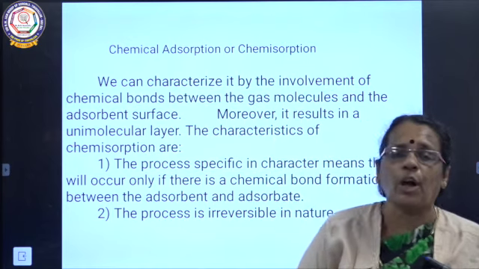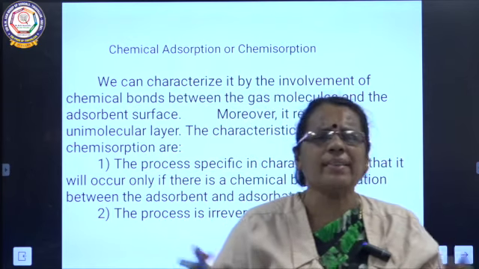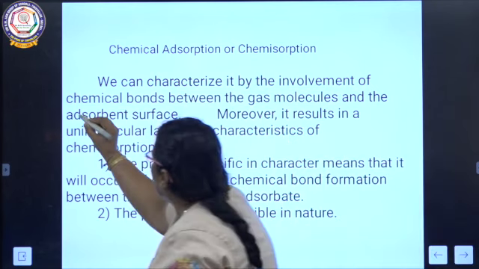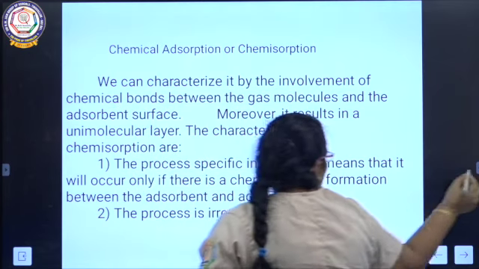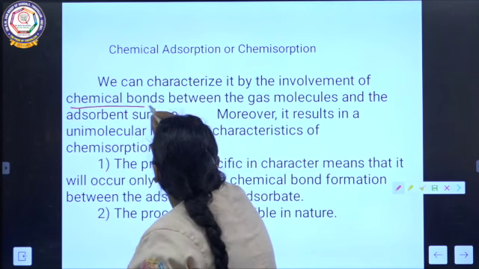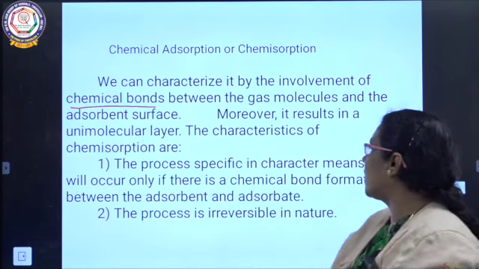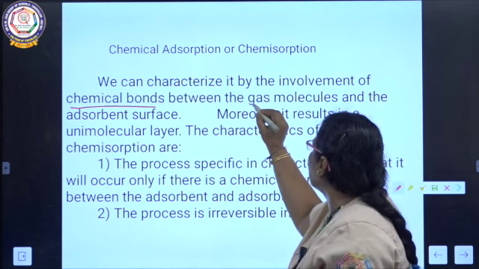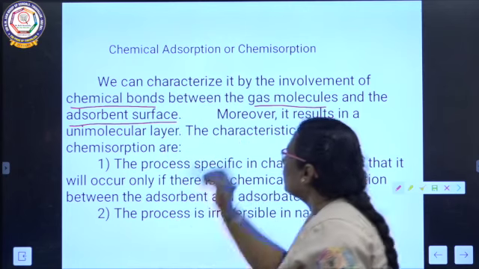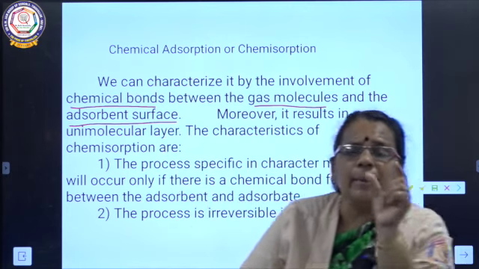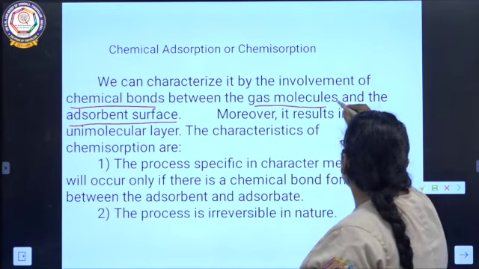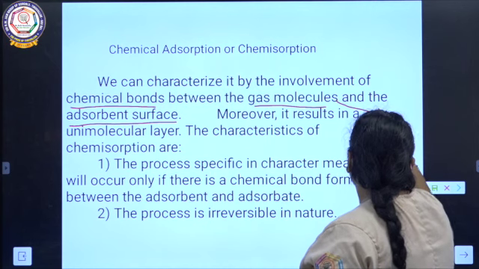The next one we are going to talk about is chemical adsorption. What is chemical adsorption? The adsorption that takes place due to chemical bonds. Between which two substances are the chemical bonds possible? Between the gas molecules and the adsorbent surface. What are gas molecules here? Gas molecules are the adsorbate.